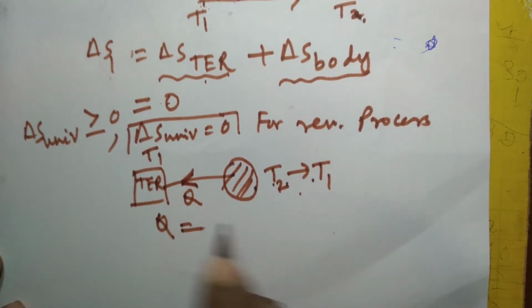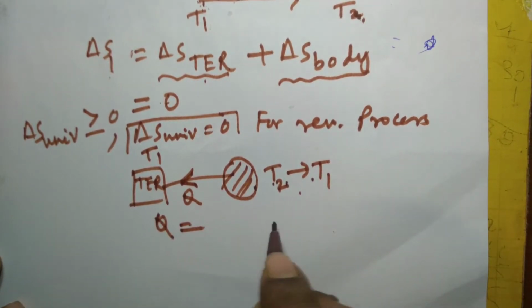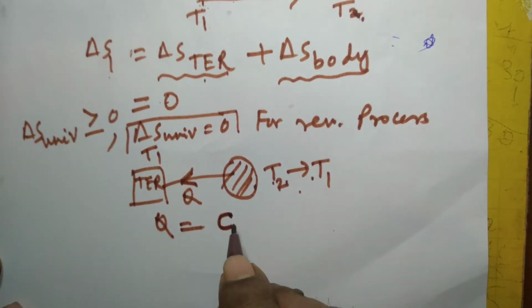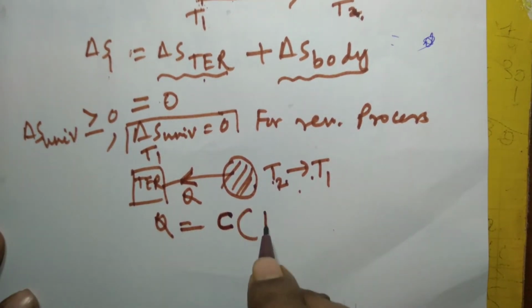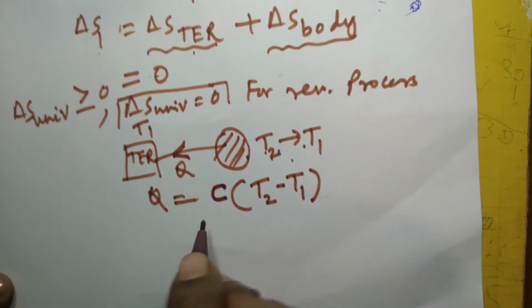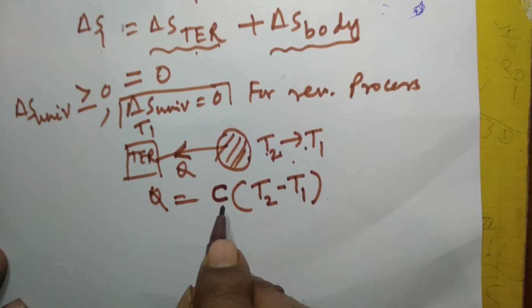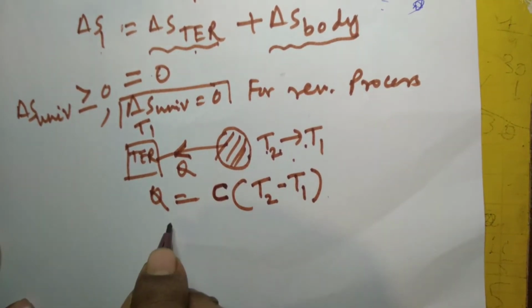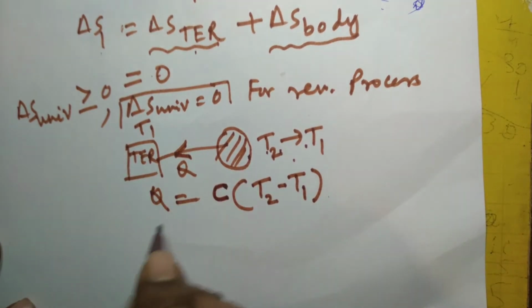So the heat rejected by this body is C, heat capacity, that is nothing but the product of mass and specific heat, multiplied by T2 minus T1. In fact, mass into small c, that is specific heat, into delta T, m c delta T. So this is the heat rejected by the body to the reservoir.